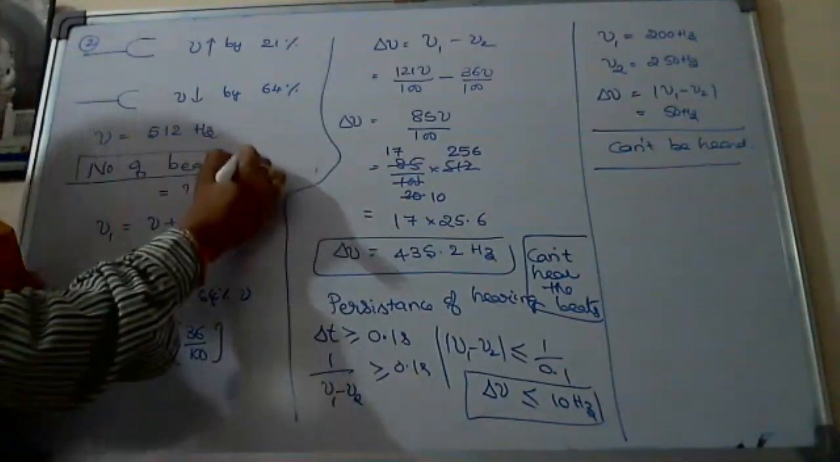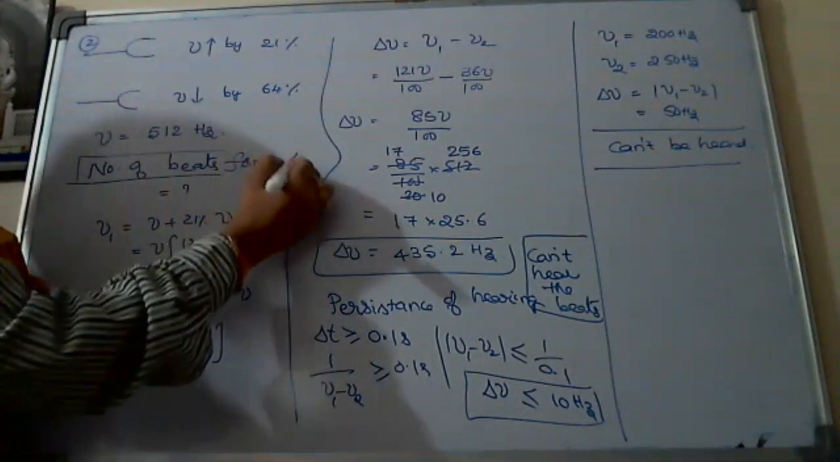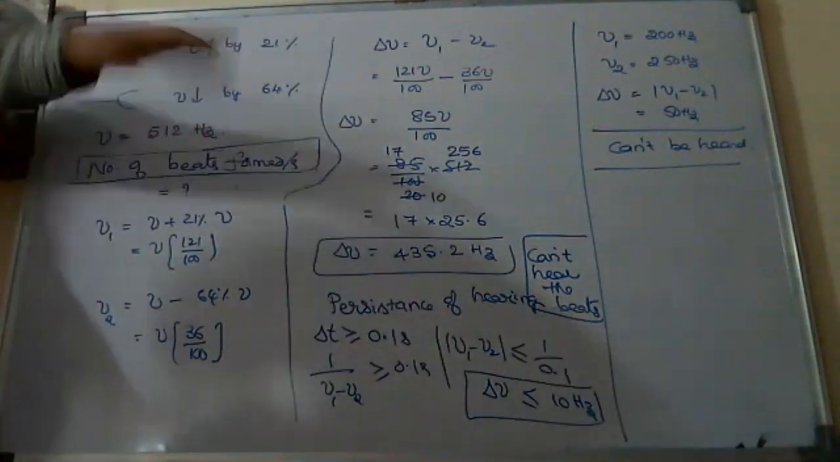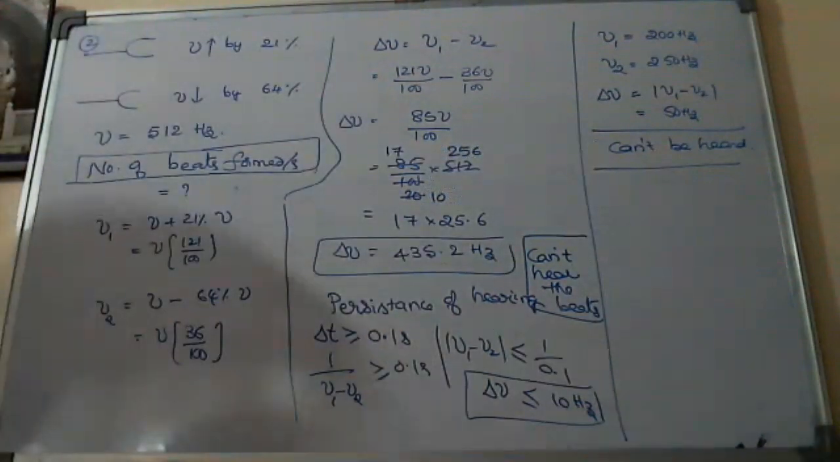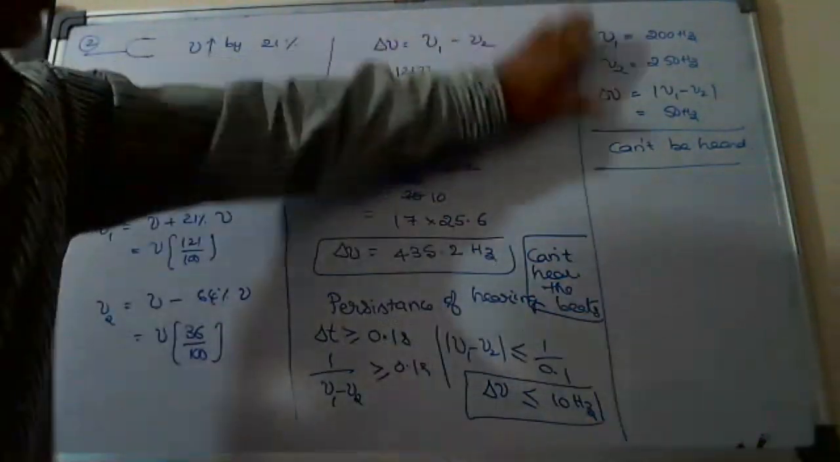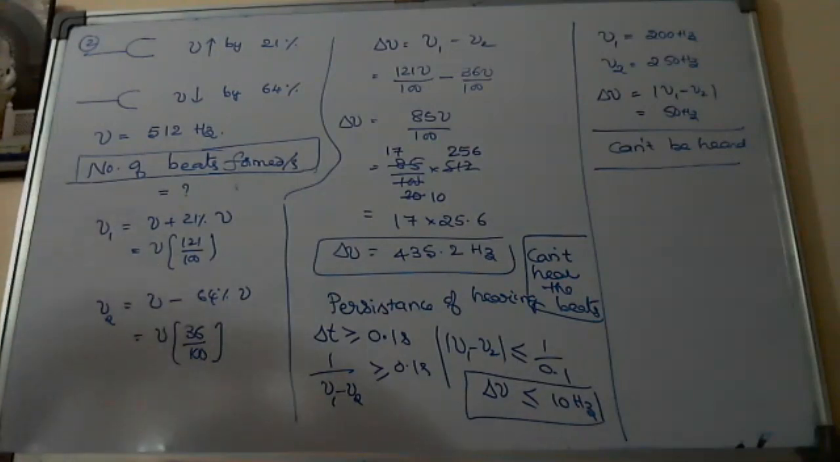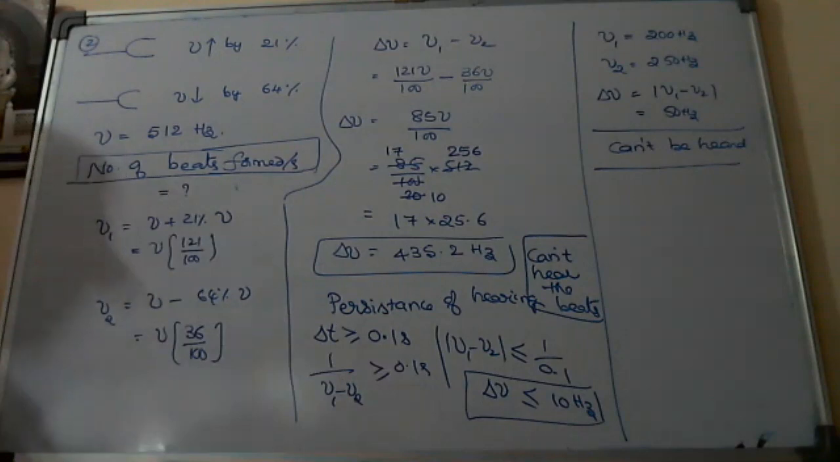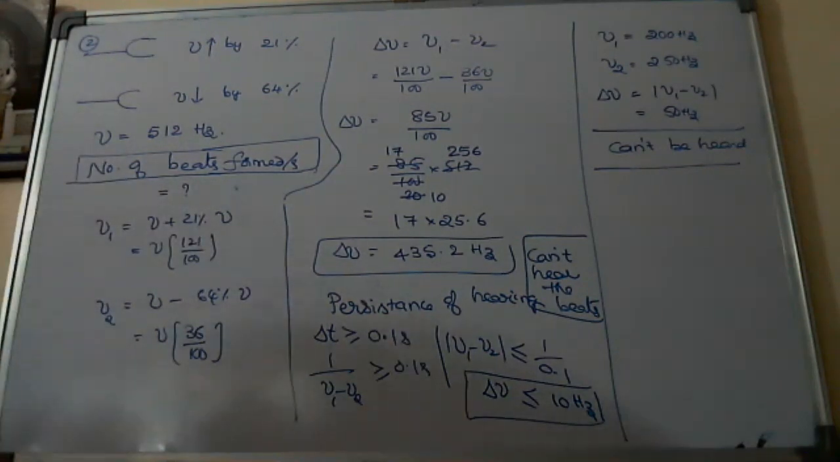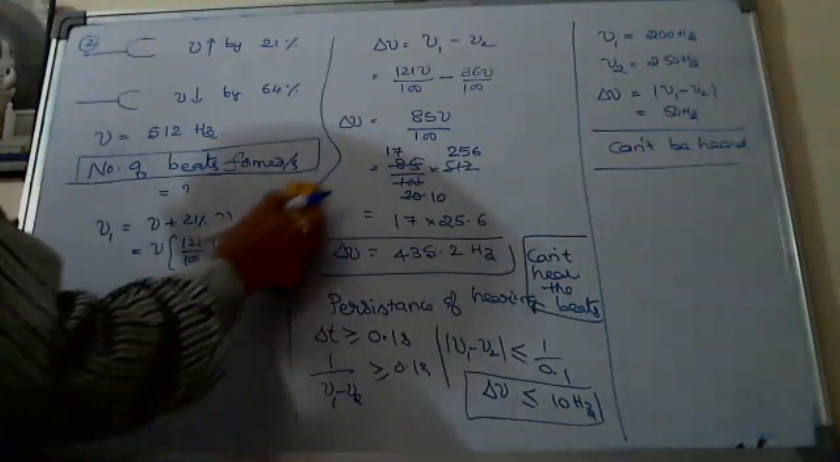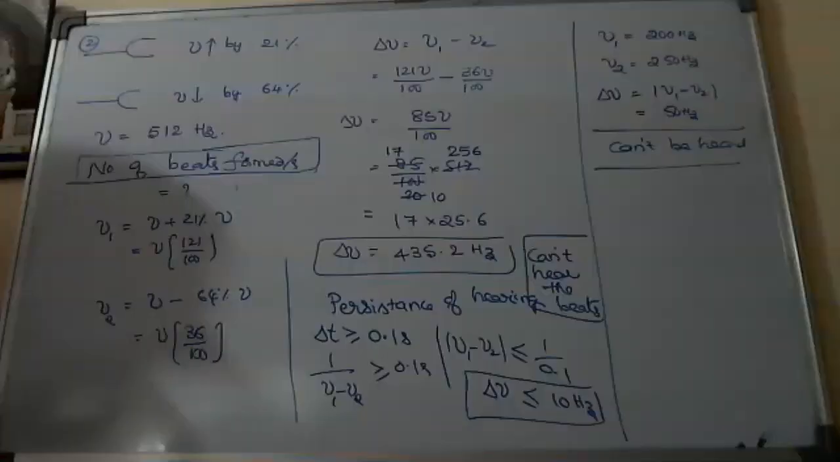Number of beats formed per second, if they ask, then you can say the answer. How many beats are formed in this problem? The answer is 435.2. How many beats formed here? You can say 50. Number of beats heard means the question will be changed. That time you have to say 0 or cannot be heard. Both are correct. Right. So this is one more model of finding the number of beats.